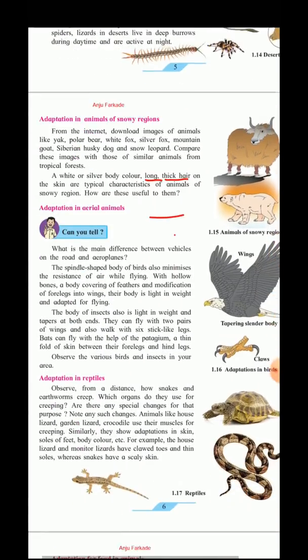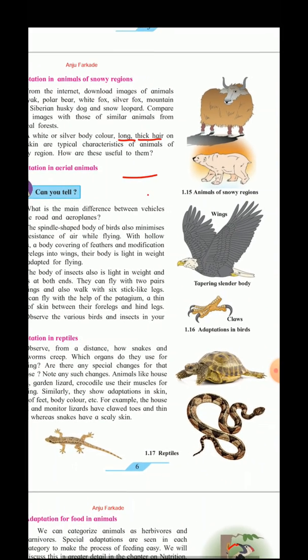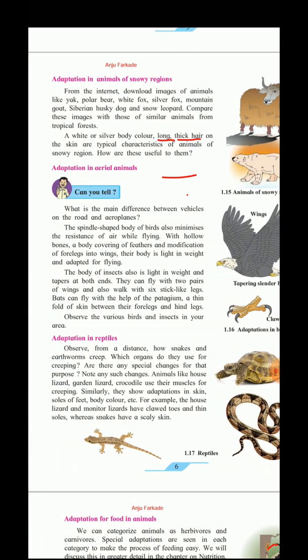Now next we will see the adaptation of the animals in the snowy region. The animals of the snowy region are yak, polar bear, silver fox, dogs, etc. Polar bear.